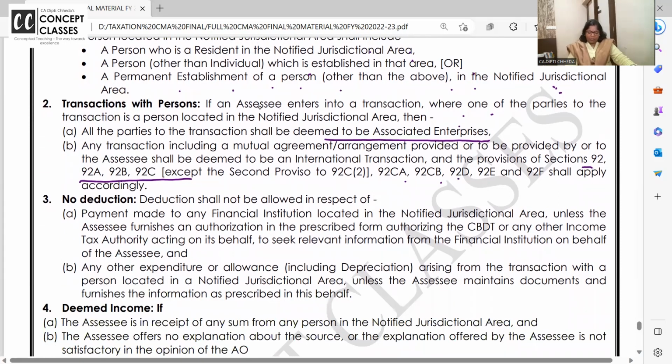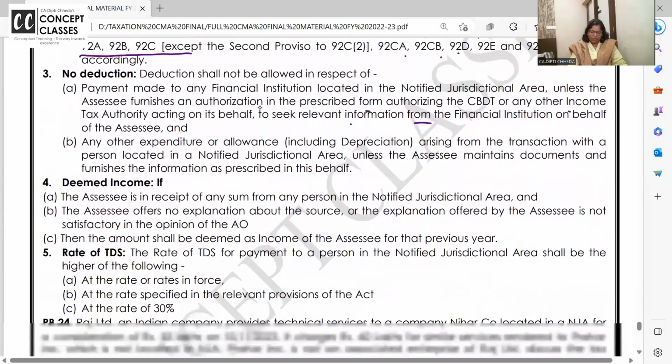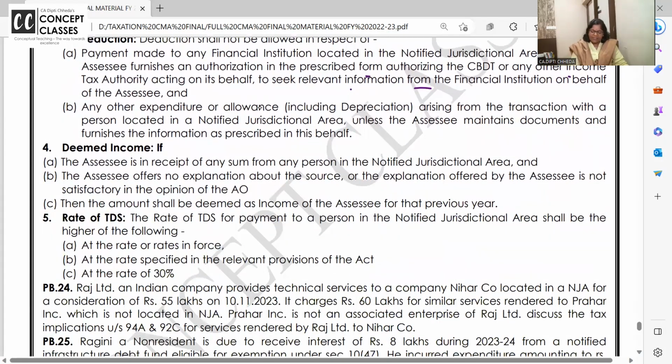No deduction will be allowed. Payment made to any financial institution located unless prescribed from any other income to seek relevant information. Other expenditures arising from transaction. कुछ expenditure कुछ भी allow नहीं होगा. If SSC is in receipt of any sum from any NJ and SSC offers no explanation, then such amount will be treated as income of the SSC.